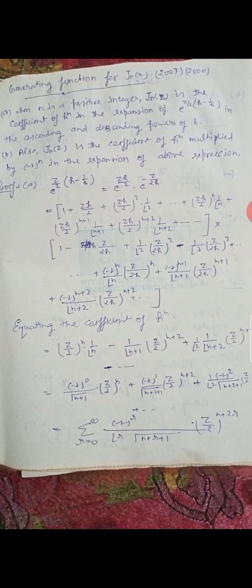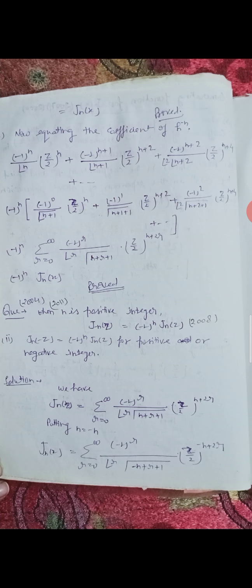This is equal to the summation over r from 0 to infinity of (minus 1) to the power r/factorial r gamma(n+r+1) into (z/2) to the power n+2r, which is equal to Jn(x).